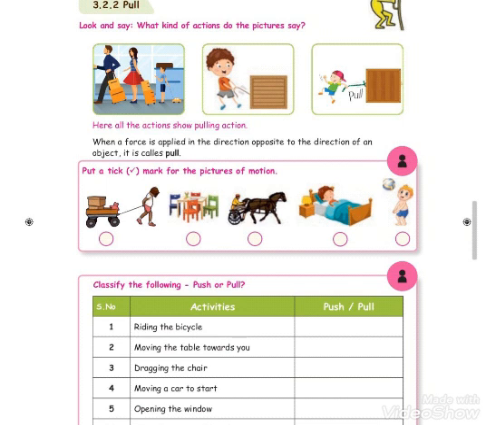Next one, pull. Pull means when the force is applied in the opposite direction. For example, trolley bags or luggage trolleys. If we pull like that, how do we pull it? In the opposite direction, right? That is nothing but pull. Push means pushing the bicycle. Pull means, for example, a luggage bag, trolley bag, luggage trolley. These are the examples for pull and push.